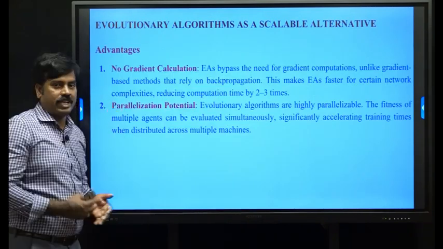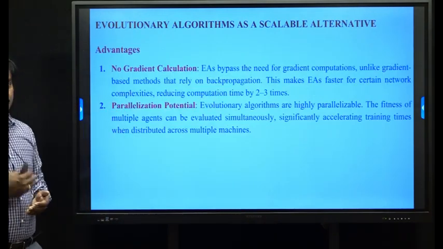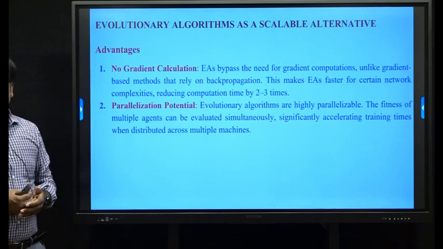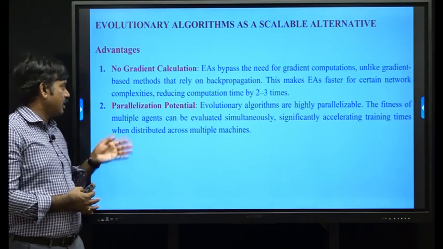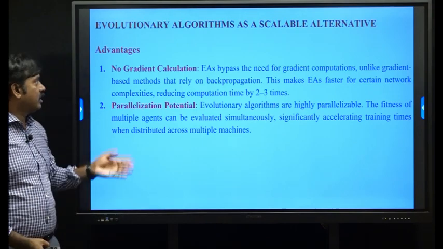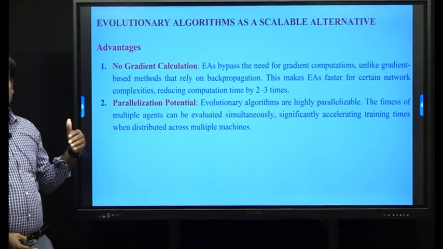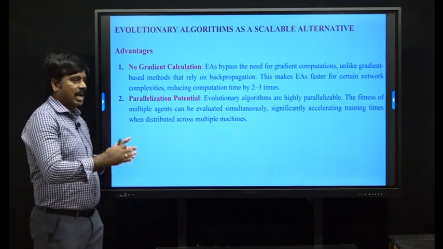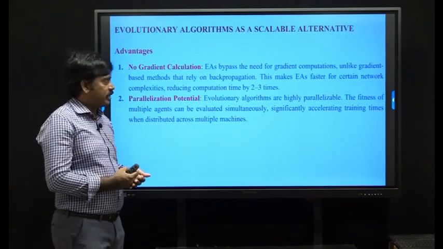Here are the advantages of evolutionary algorithms and evolutionary strategies. They do not require gradient calculations, and they support parallel computing. As explained in previous sessions, they are an alternative to gradient optimization methods.